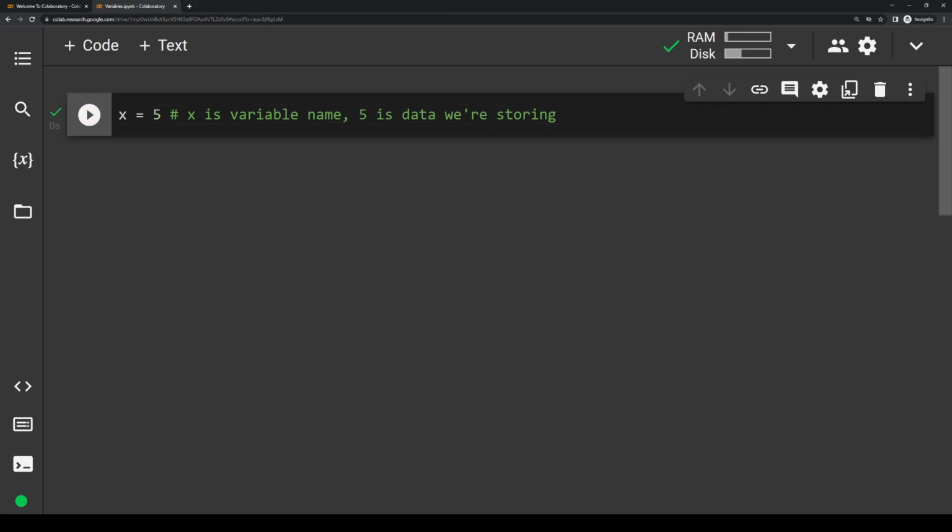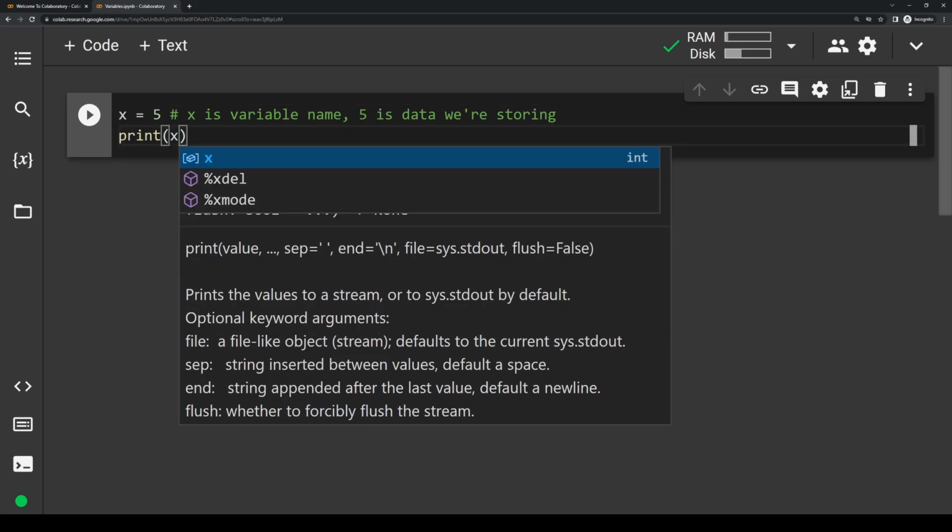So now let's try and print out our variable. We're going to be using the print statement that we showed you in the last episode. So make a new line here. We're just going to type print parentheses and then put our variable name inside of those parentheses.